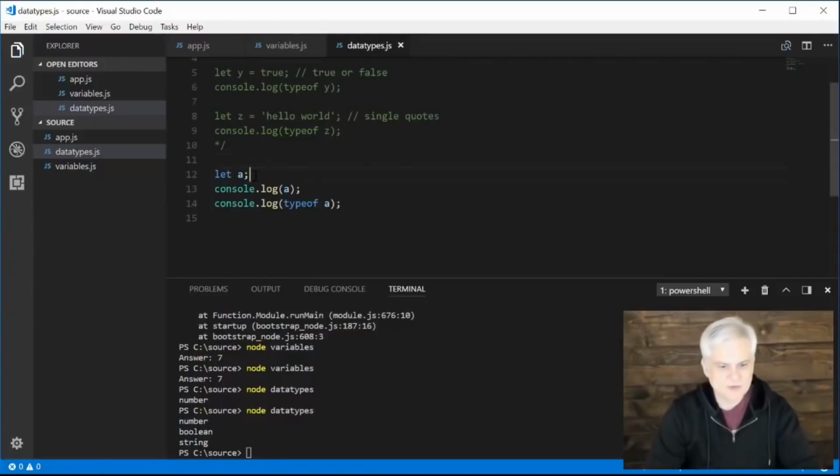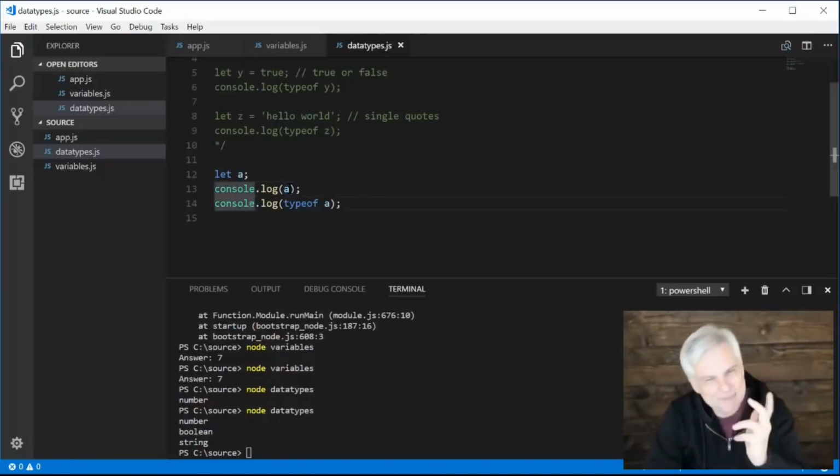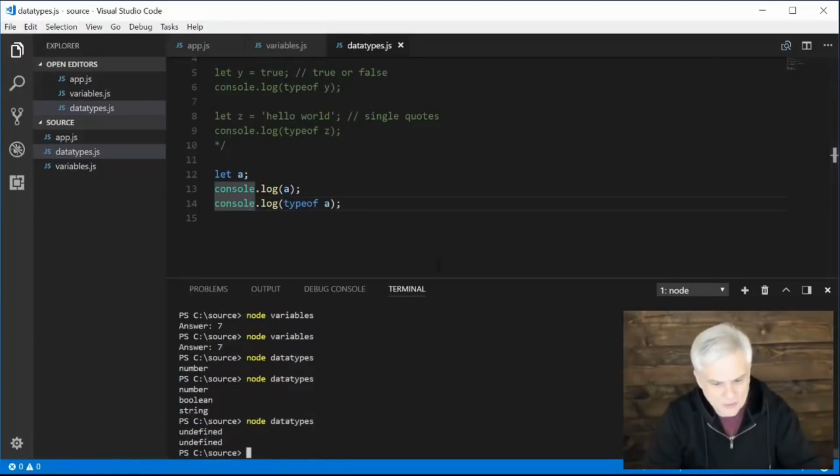So here I'm just creating a variable A, but I'm not initializing it to a value. Do you remember what it output when we did this before? It output the value undefined, but we want to see what the type is, because we said that it's the value assigned to the variable that has a type. So what is the type of a variable that has nothing assigned to it? Well, that's what we're going to get to the bottom of right now. So we see that the value is undefined and the type is undefined.